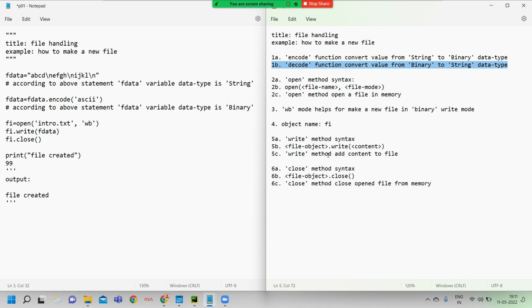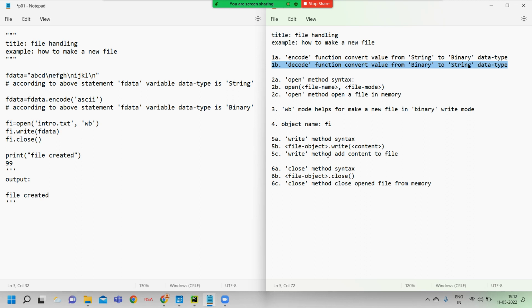The decode function converts a value from binary data type to string data type. The encode function converts a value from string data type to binary data type.